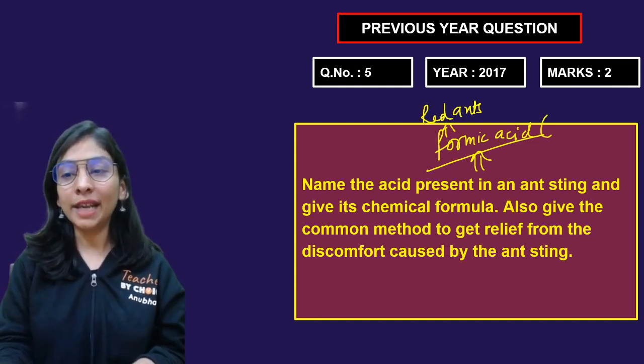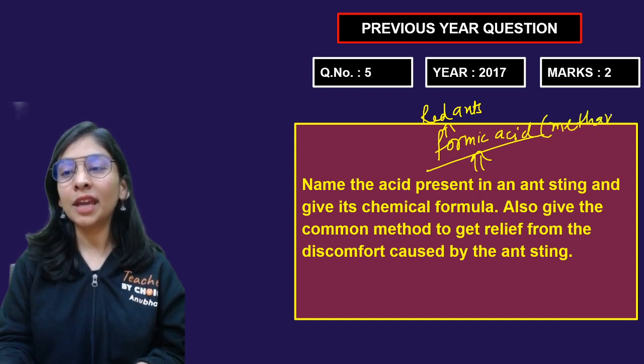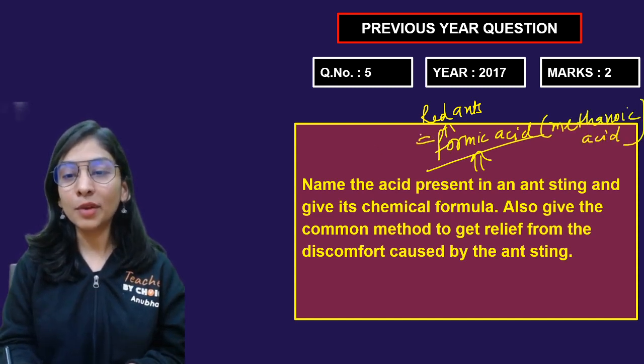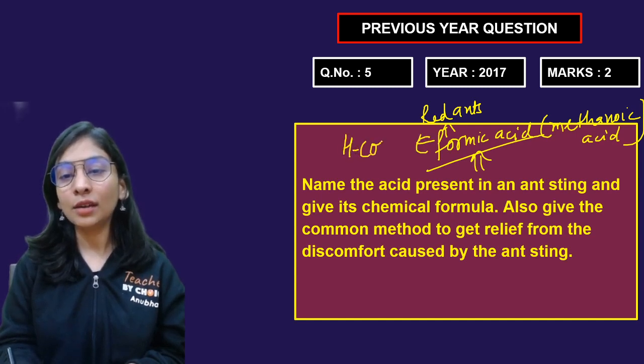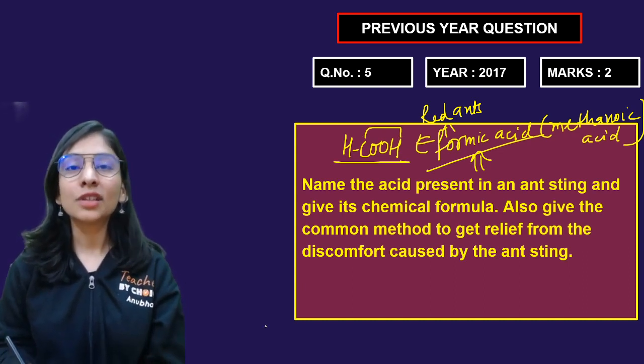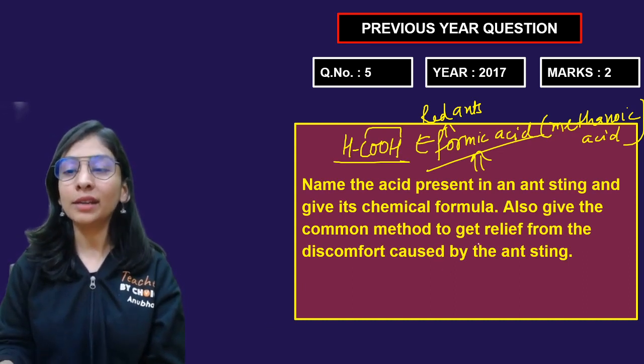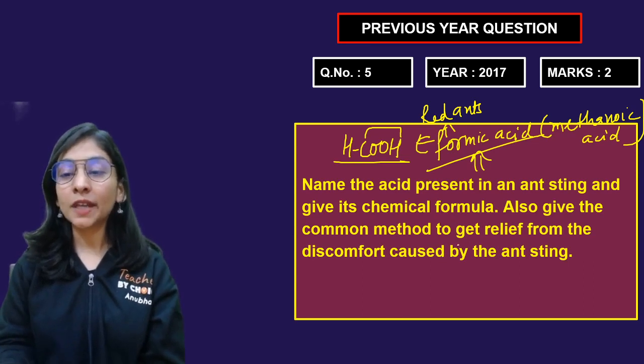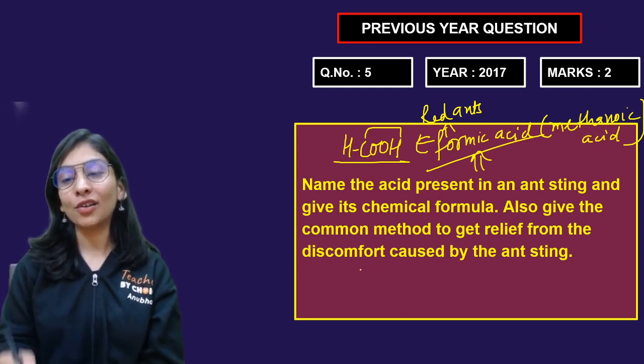But that's the common name. Scientific name is methanoic acid. All right, and what is its formula? HCOOH. Carboxylic acid is this group that's the part of all the organic acids. So this is your methanoic acid. Meth means 1 carbon.